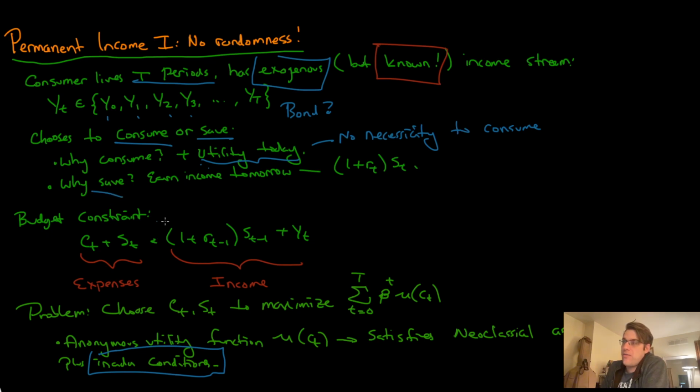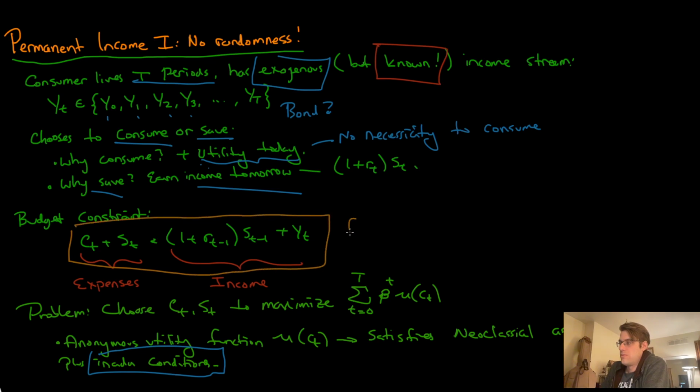And then why save? Well, because if you save, you'll get income tomorrow. You can transform income today into more income tomorrow. Of course, the price of that is that you have to wait for it. So putting all of this together, we arrive at this budget constraint here. This just follows logically from the setup.